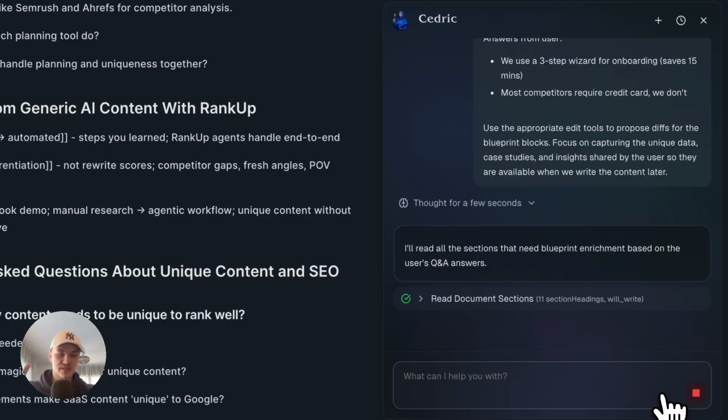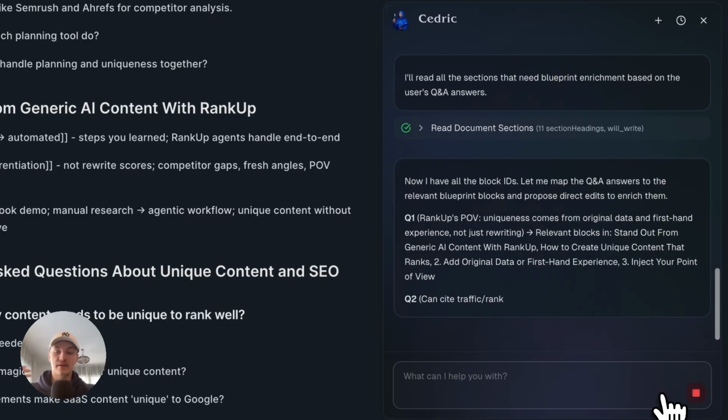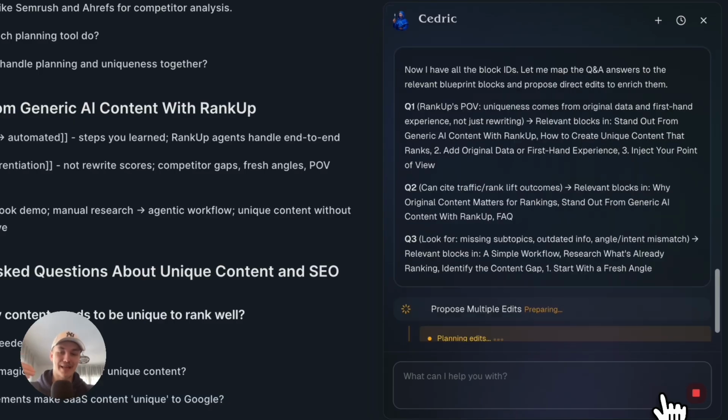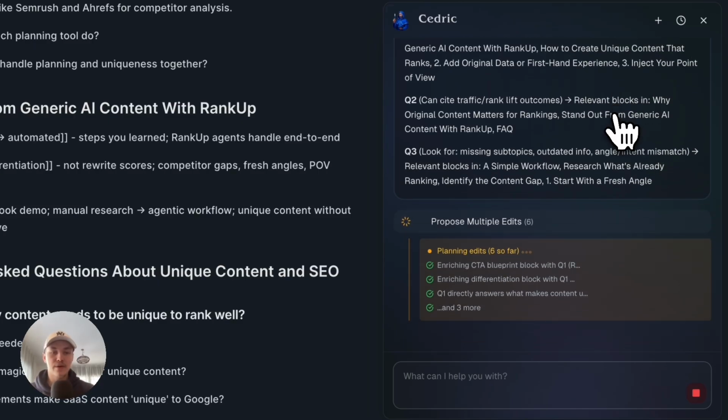So Lyra doesn't just ask 3 questions in this blueprint phase. The more you can answer, the better. But in this case, I was just yapping a lot and explaining the blueprint while it was asking me the questions. But yeah, now pretty much Cedric will enrich the blueprint with my answers, and then we can get to the final step, which is actually writing it.